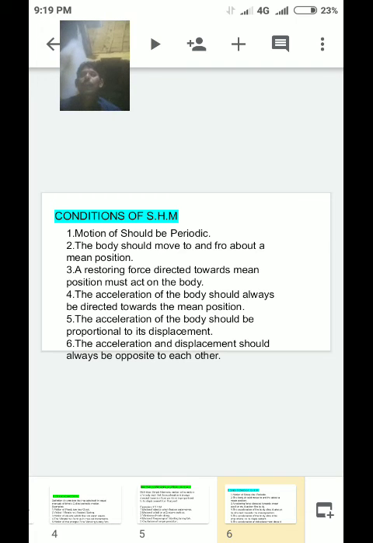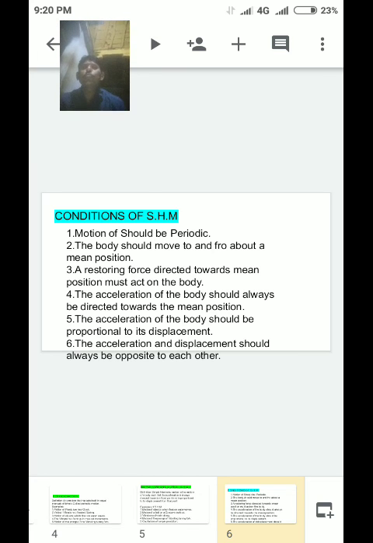Sixth one, the acceleration and displacement should always be opposite to each other. Listen carefully, I will repeat once.